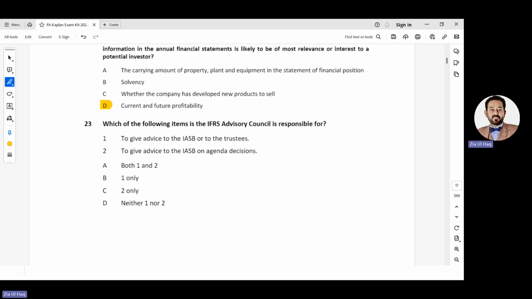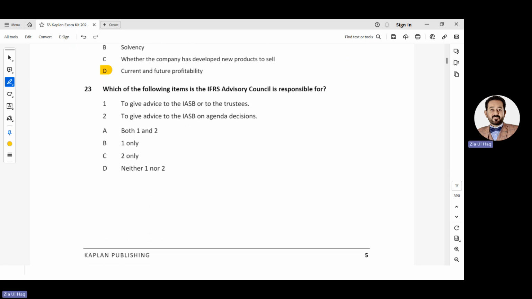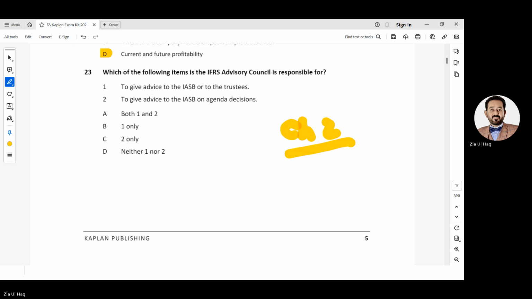Number 23. Which of the following items is the IFRS Advisory Council responsible for? This is related to chapter 2, so leave this for a moment. We will cover it later on.